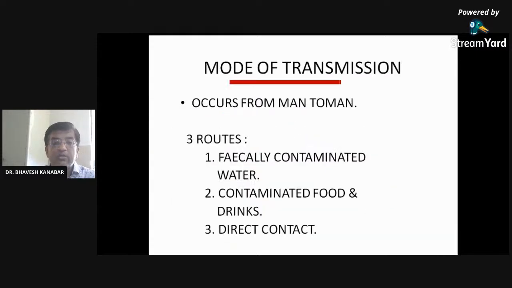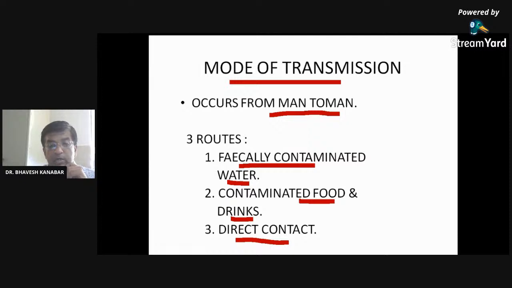Mode of transmission occurs mainly from man to man. There are 3 routes. Fecally contaminated water, which means water contaminated by fecal material, by stool. If we drink this, it may lead to cholera. Contaminated food or contaminated drinks, contaminated water. Right? If we drink this contaminated water and food, and direct contact. Has anybody replied?